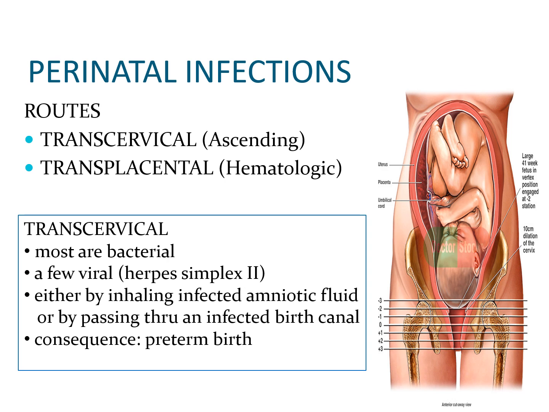Most organisms affecting the fetus through the transcervical route are bacterial in nature, and only a few are viral, herpes simplex 2 for example. The fetus is infected either by inhaling infected amniotic fluid inside the mother's womb or when passing through an infected birth canal, and the consequence of this will be preterm birth.